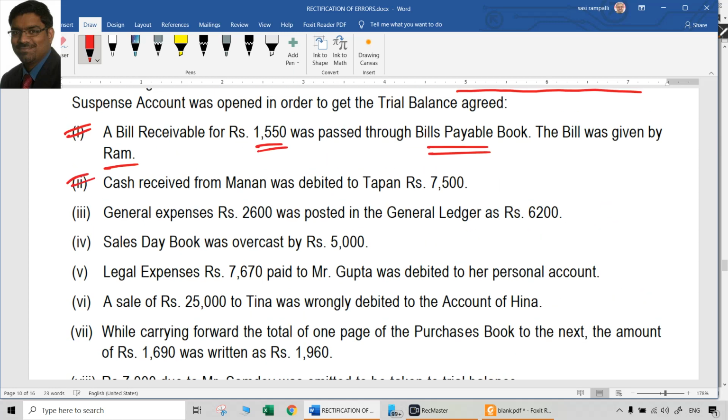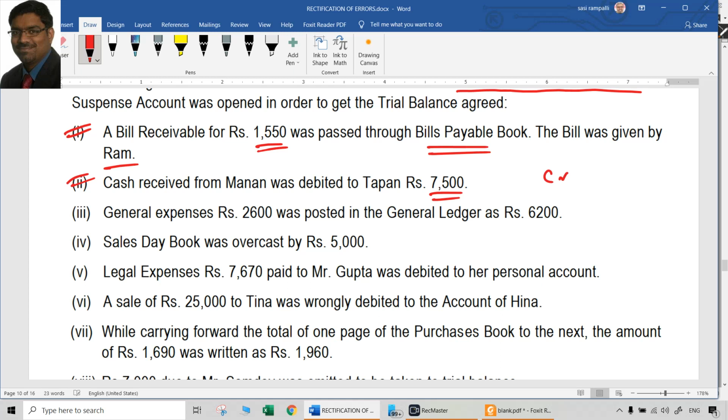Then cash received from Manan was debited to Tapan. See, first of all, it was received from Manan, which means cash account at our end, to Manan account. So Manan account should have been credited with 7500. Rather, it was debited to Tapan. So this is a double error. Tapan account unnecessarily debited. Now you have to credit it.